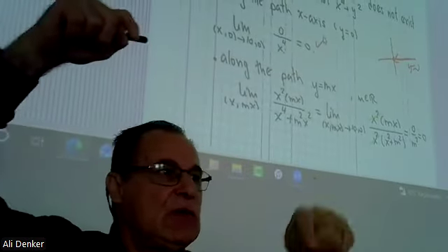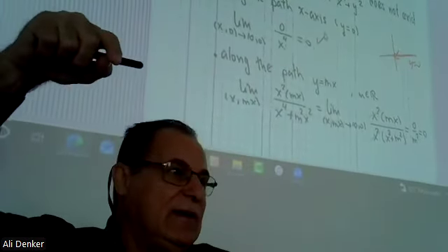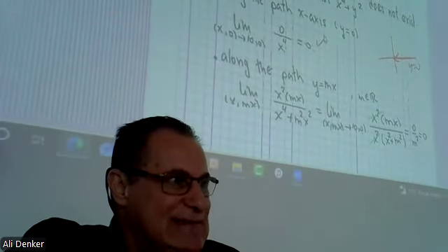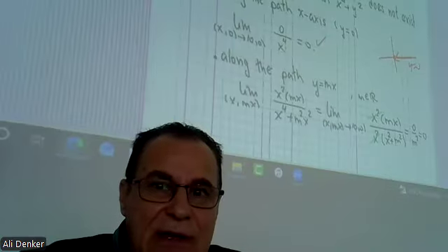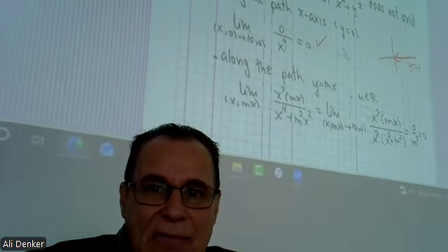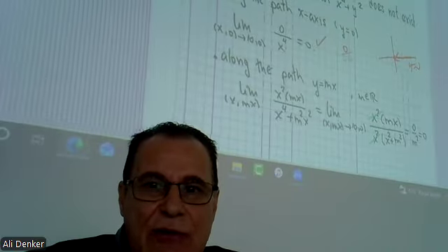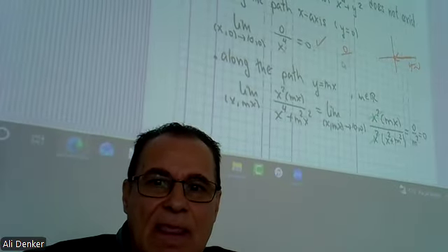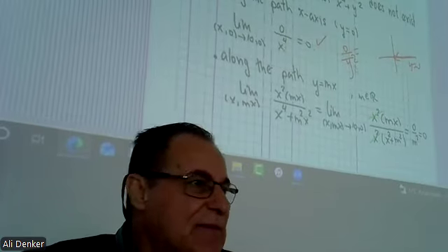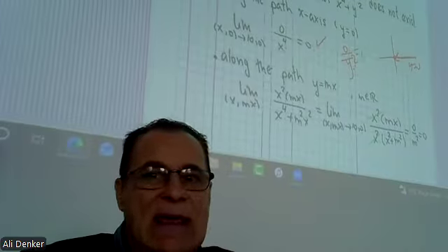Okay, what if you approach the origin from above, along the y-axis? That means x is 0. You put x equal to 0 here and here. Again, this time, x is 0 here, and y squared, so 0 times 0 over something, again 0.